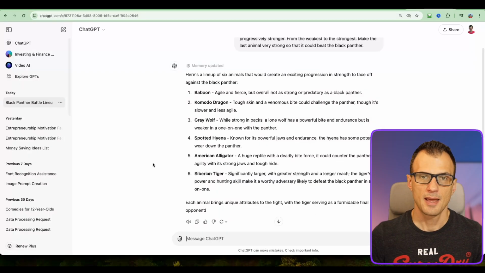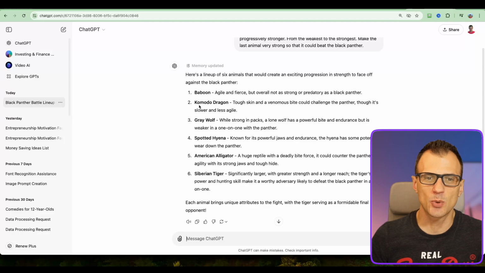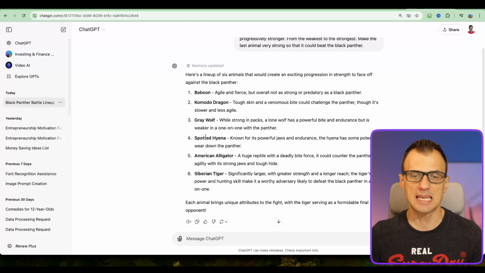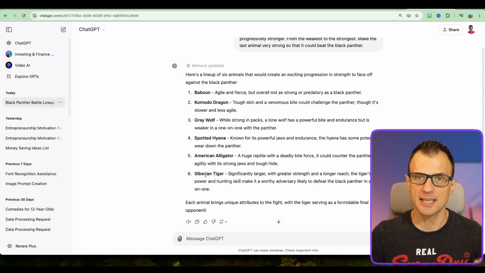Let's hit enter, and here we go. Here is a list of 6 animals. We've got a baboon, a Komodo dragon, a gray wolf, a spotted hyena, an American alligator, and a Siberian tiger. That's going to be the one that's going to beat our Black Panther.